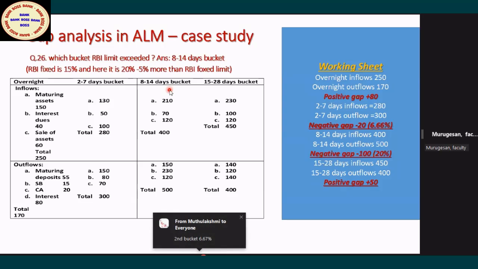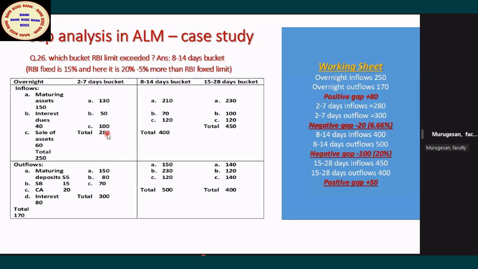Oh, okay. No, madam, 20 is the gap. What is the 20? 280 minus 300. 20 is the gap, 20 divided by 300, which means 6.66. The gap is related to the outflow percentage.